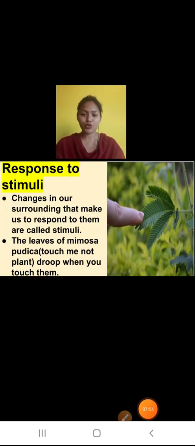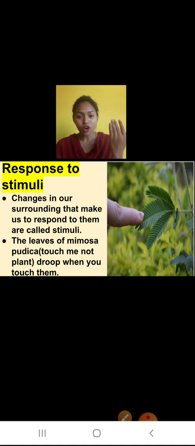Now, response to stimuli. Just tell me, if you are touching a hot teapot or anything hot, what will happen? You will immediately withdraw your hand from that. You will take your hand back with speed. Why? Because that hot thing will trigger hotness and your hand can burn. You will feel an instant heat and you will take your hand back from that thing.